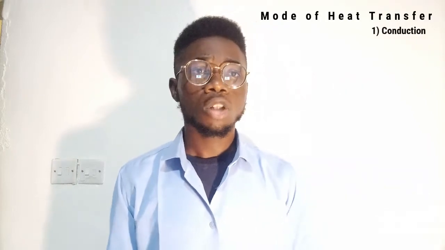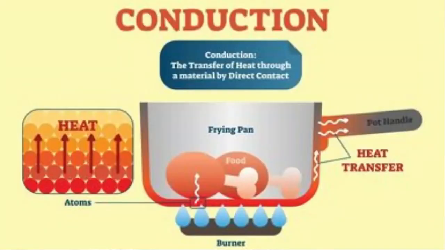The first one is the conduction of heat. One thing you should take note of is that conduction takes place in solids. That is, heat transfer such that the average position of the substance involved, or of the object involved, does not change. So if you have a metallic rod, now look at this material.